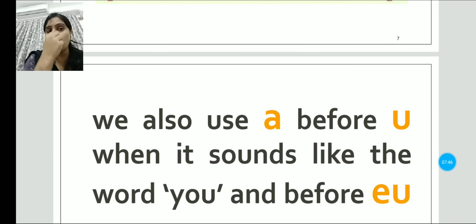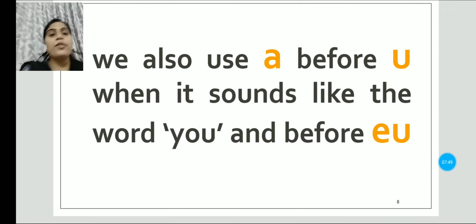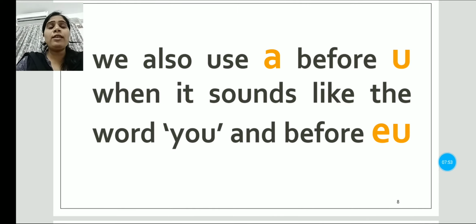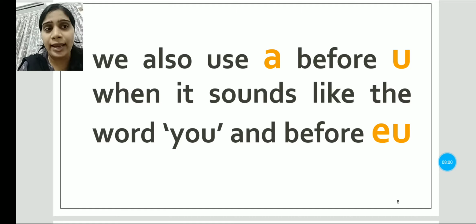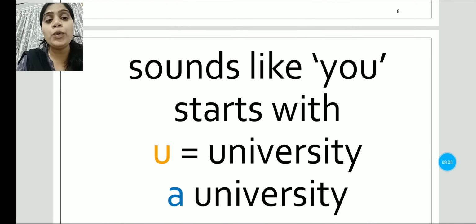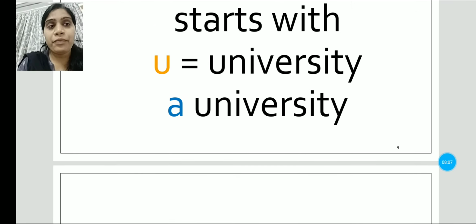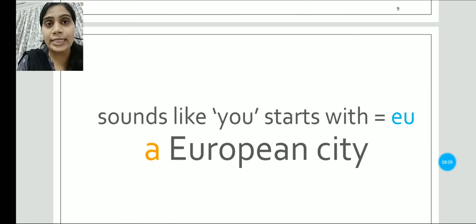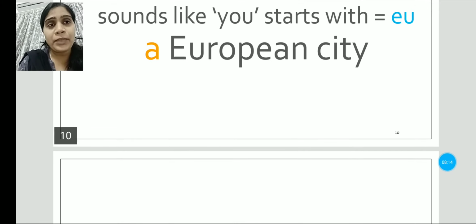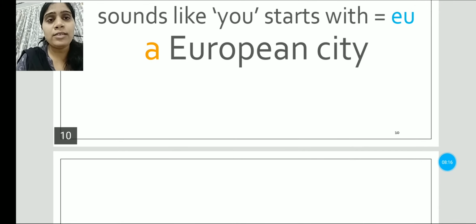We also use a before U when it sounds like the word U. University, European, U. That means not an, we take a, because it sounds like it starts with U. A university, a European city. Students, hope you understand this. If any query, please contact me.